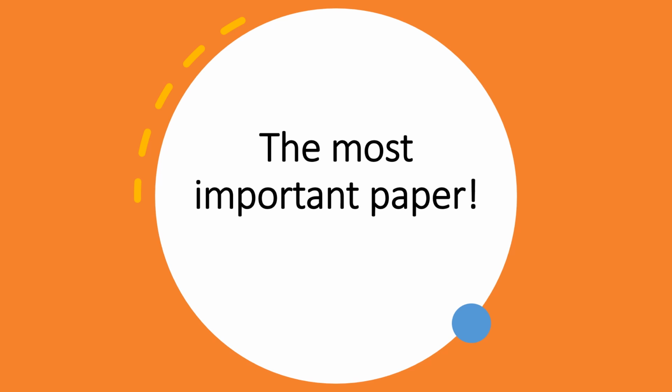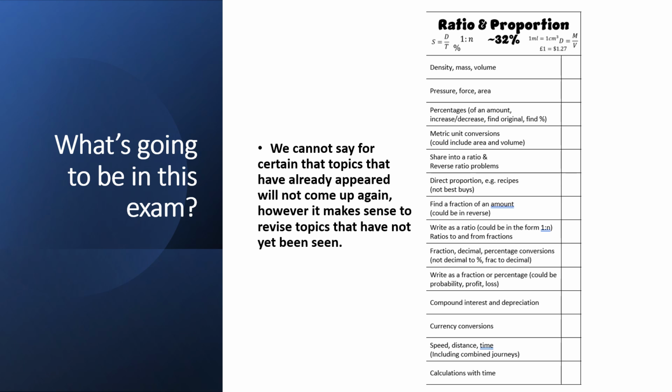And that's what I'm going to talk through for the majority of this night before news: what to revise tonight, after narrowing down what we've seen in Paper 1 and Paper 2. So, if we start, the first thing is we can't say for certain that topics that have already appeared will not come up again, but it makes sense that they're probably not going to, especially when, as we go through this PowerPoint, you'll see there are still lots of things that could come up.